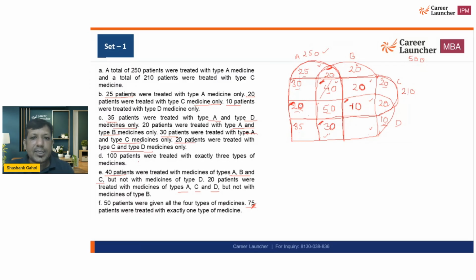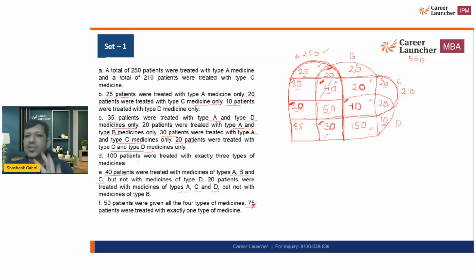This is already equal to 250, so I'm not going to add these numbers. 250 plus 20 plus 20 plus 10, that is 300. 320 plus 20 plus 10, that is going to be 350. So the remaining value becomes 150, and this is what we are getting.